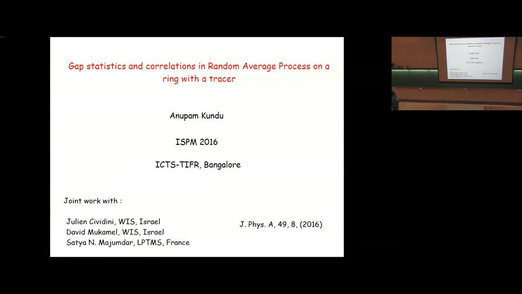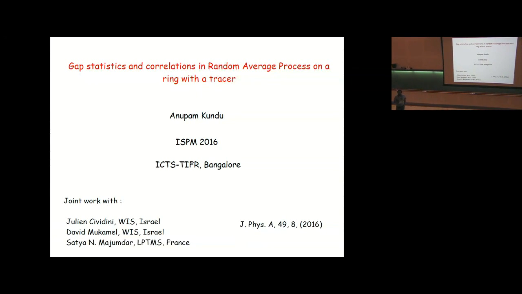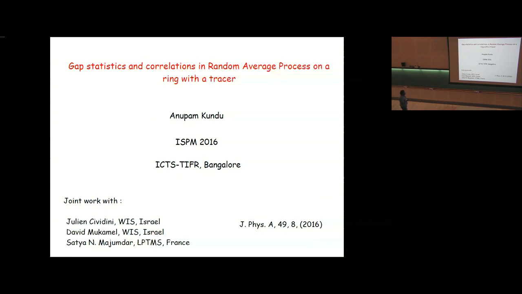I'll talk about the gap statistics and correlations in random average process on a ring with a tracer particle. In fact, I'll talk about some exact results about the gap statistics and also about 2-point correlations. This work is done in collaboration with Julia Sividini, David Mukamel, and Satya Majumdar, who is here. So what is random average process?